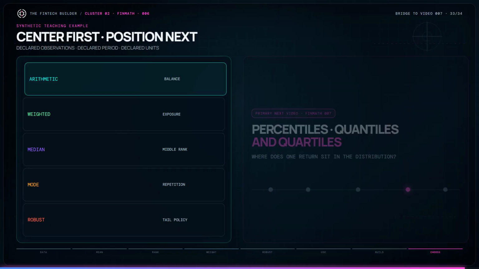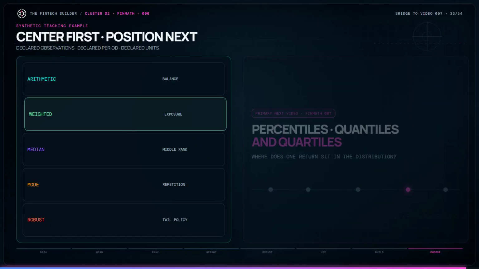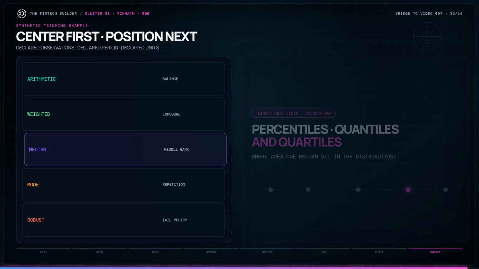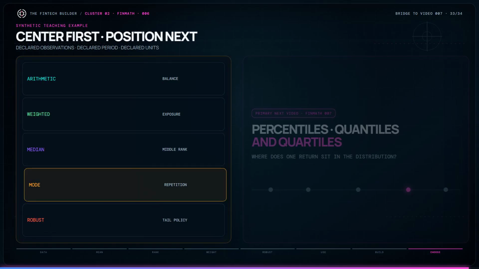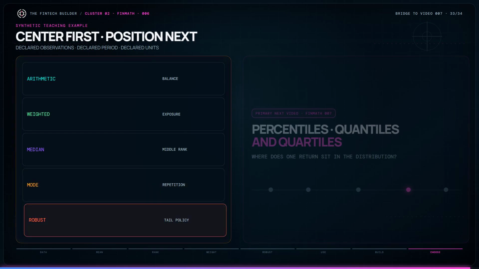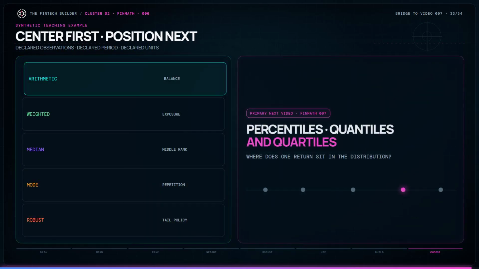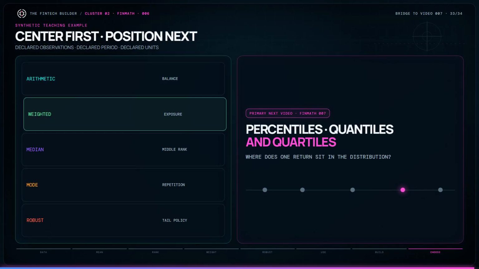We now know several ways to describe the center. The next question is position. Is a return near the bottom, the middle, the top quartile, or the 95th percentile of the dataset? That is video 007, Percentiles, Quartiles, and Quantiles explained with market data.